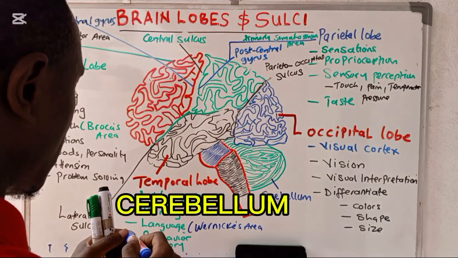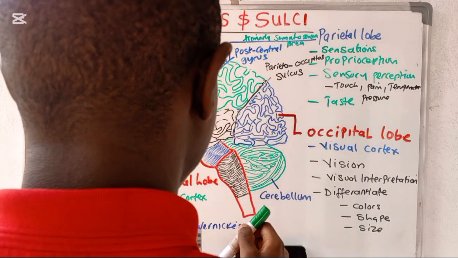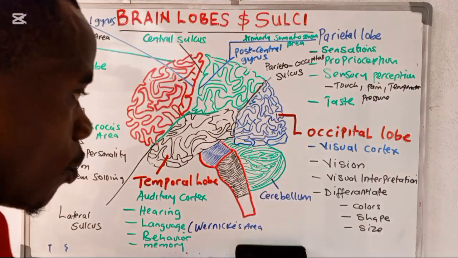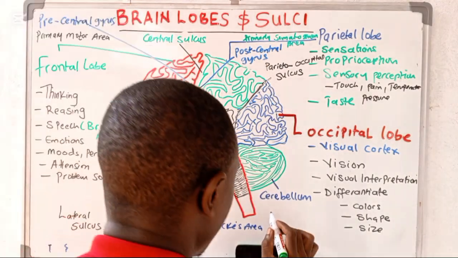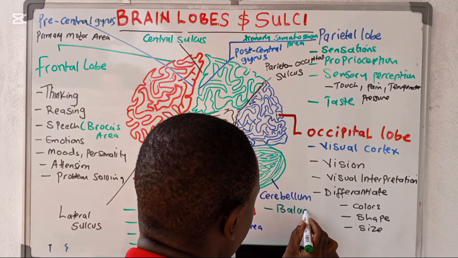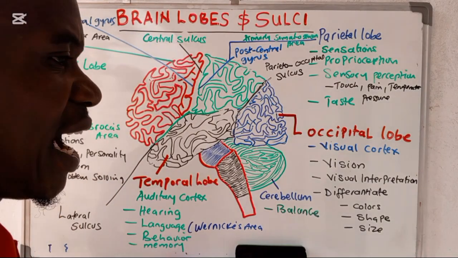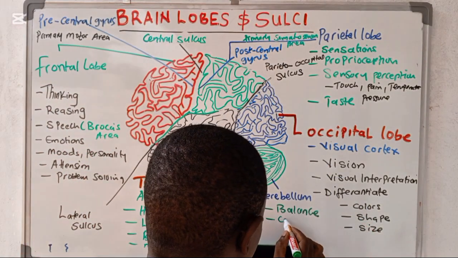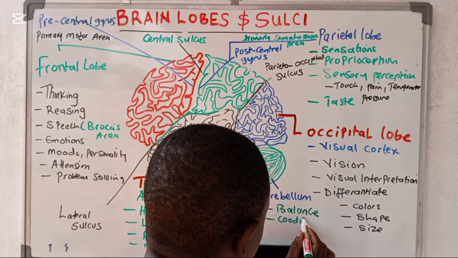Okay, and with the cerebellum, it has a lot of functions. What are some of those functions which are going to be controlled by what we call the cerebellum? The most important one which I want you to note is what we call balance, and also coordinating the movement, what we call coordination